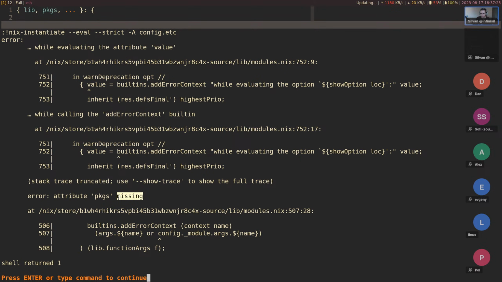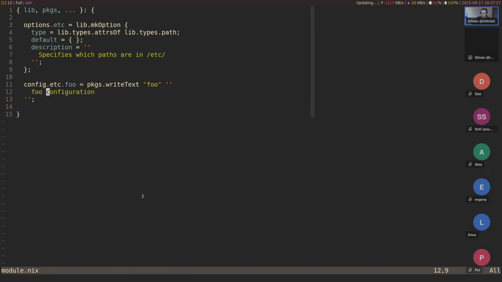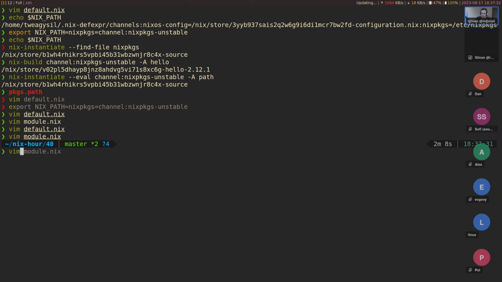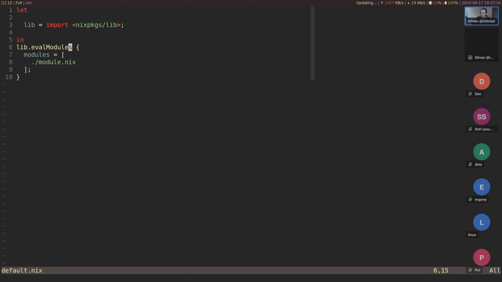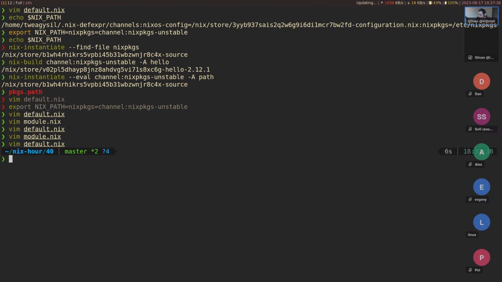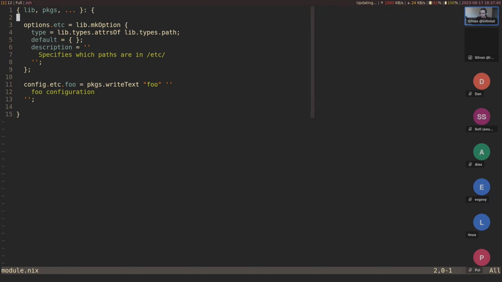Packages is something NixOS specifically adds to the module system evaluation, but in this case, we just use evalModules itself. We don't have anything from NixOS in here. So how can we do this otherwise? One important thing to remember is that we do not need to have an argument up here.